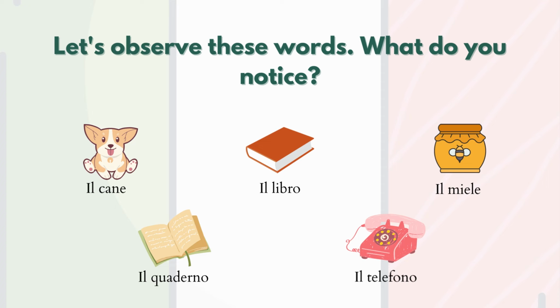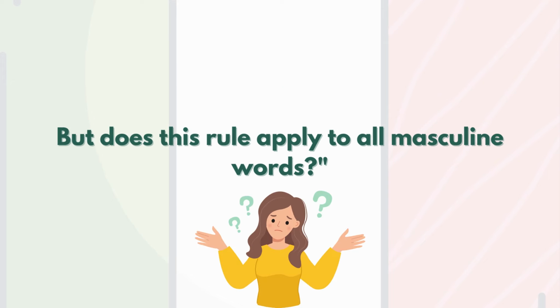This something is the article il. So, regardless of whether they end in o or e, they have the singular article il, and they all start with a consonant. But does this rule apply to all masculine words?